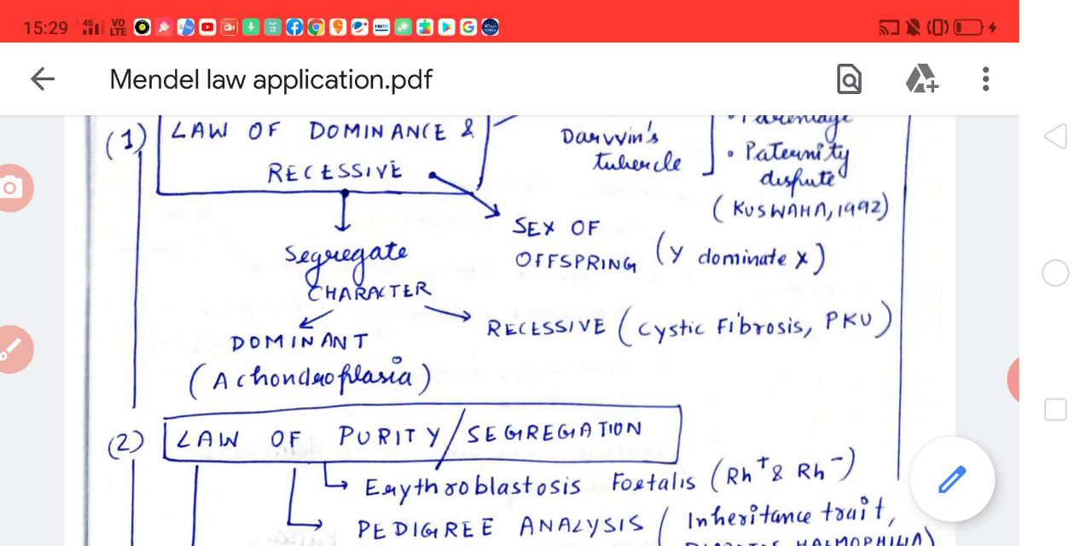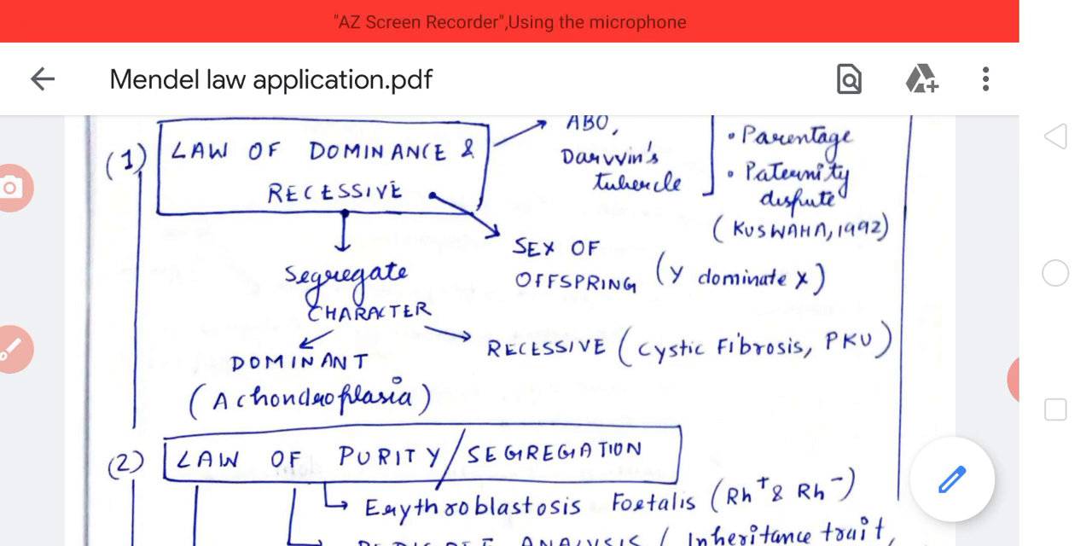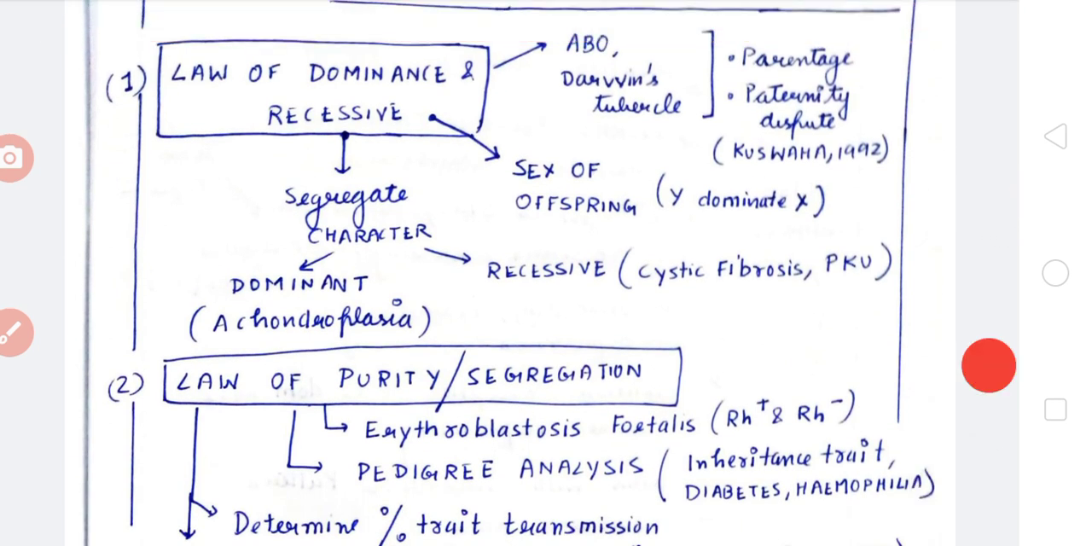So whenever we create a pedigree chart or a chart of the family, if we see that the child will have these characteristics because of the transmission of a recessive trait, then we will counsel the parents not to have the child. So it is important in genetic counseling, pedigree analysis and prevention of hereditary diseases.